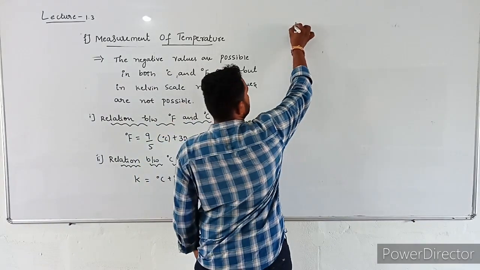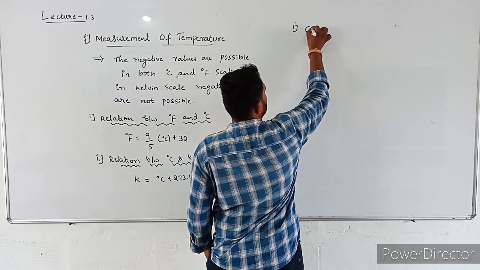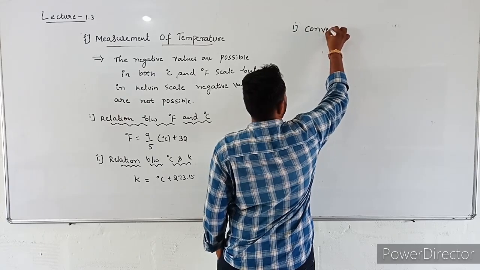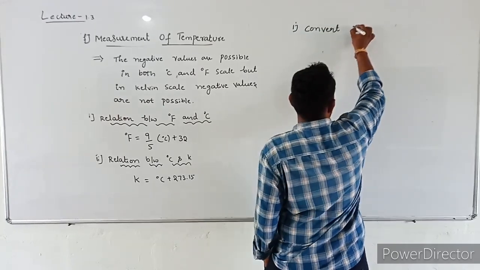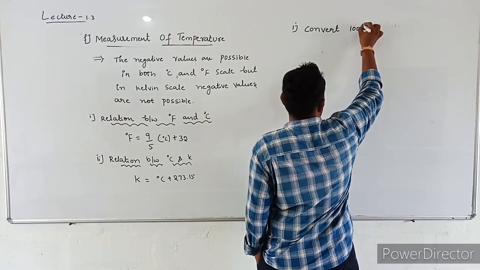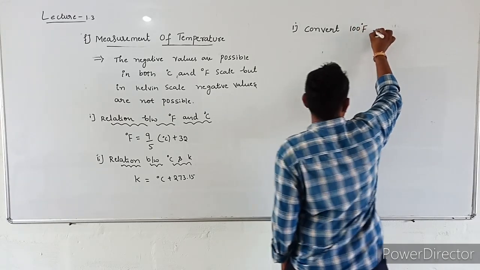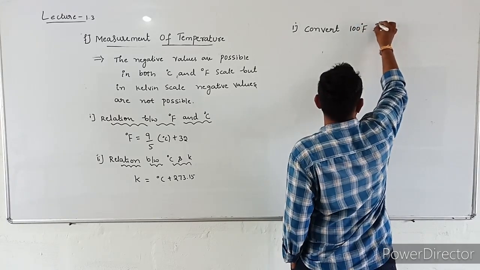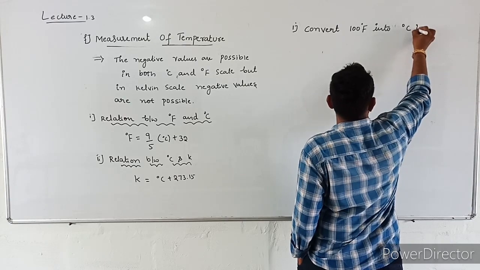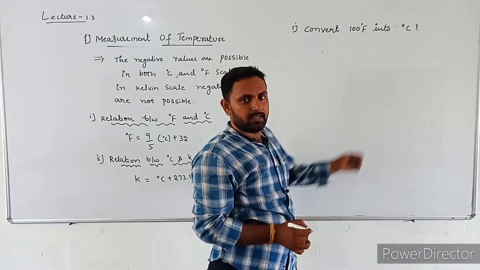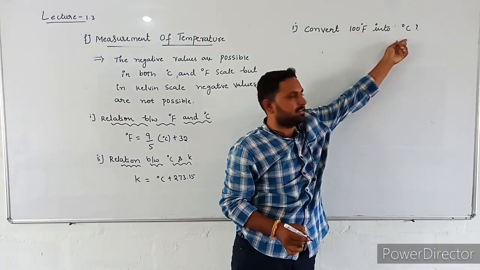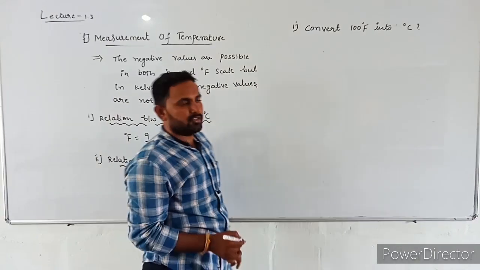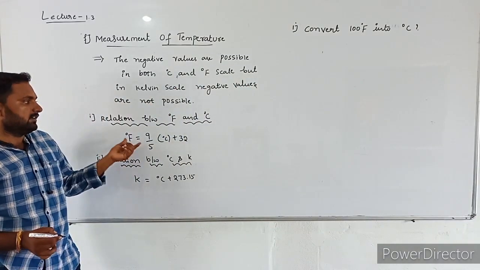The first one, convert 100 degree Fahrenheit into degree Celsius. To convert degree Fahrenheit to degree Celsius, you should know the relation between degree Celsius and Fahrenheit.